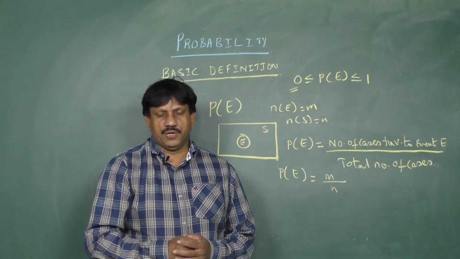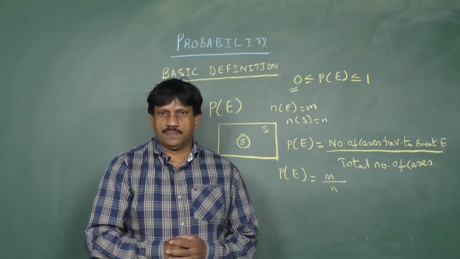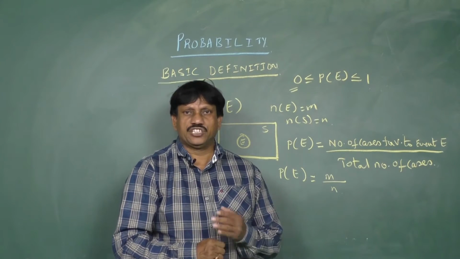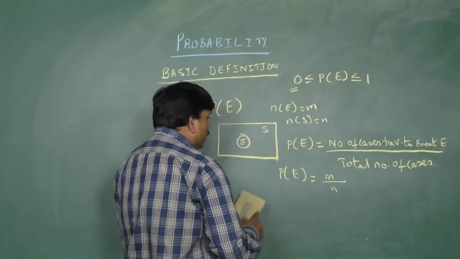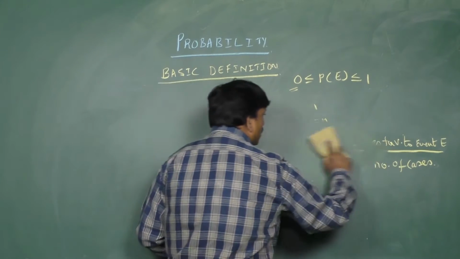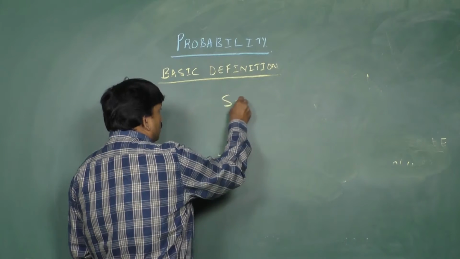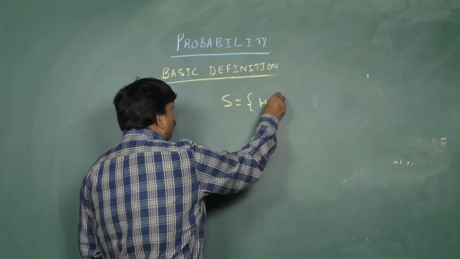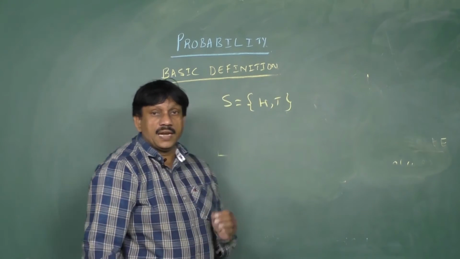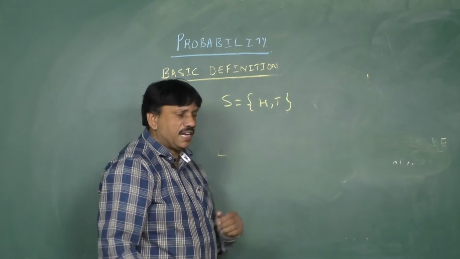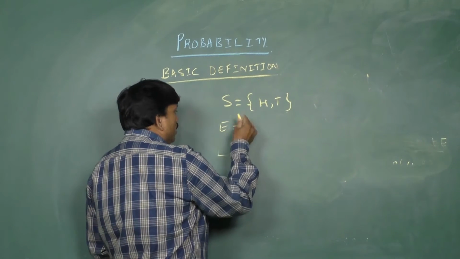Let us take one example. When a coin is tossed, the sample space contains H, T. S is equal to head or tail. Let E be the event of occurrence of a tail.